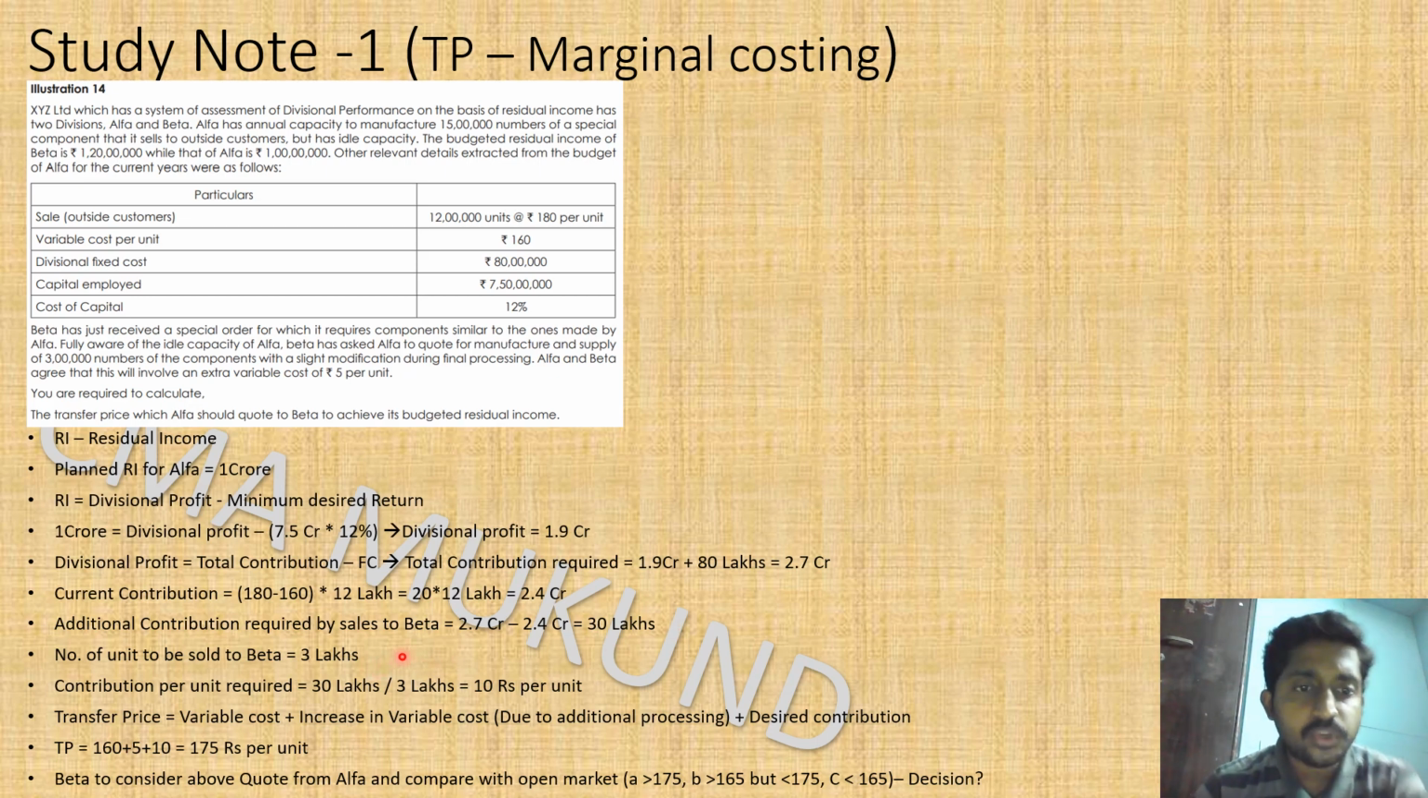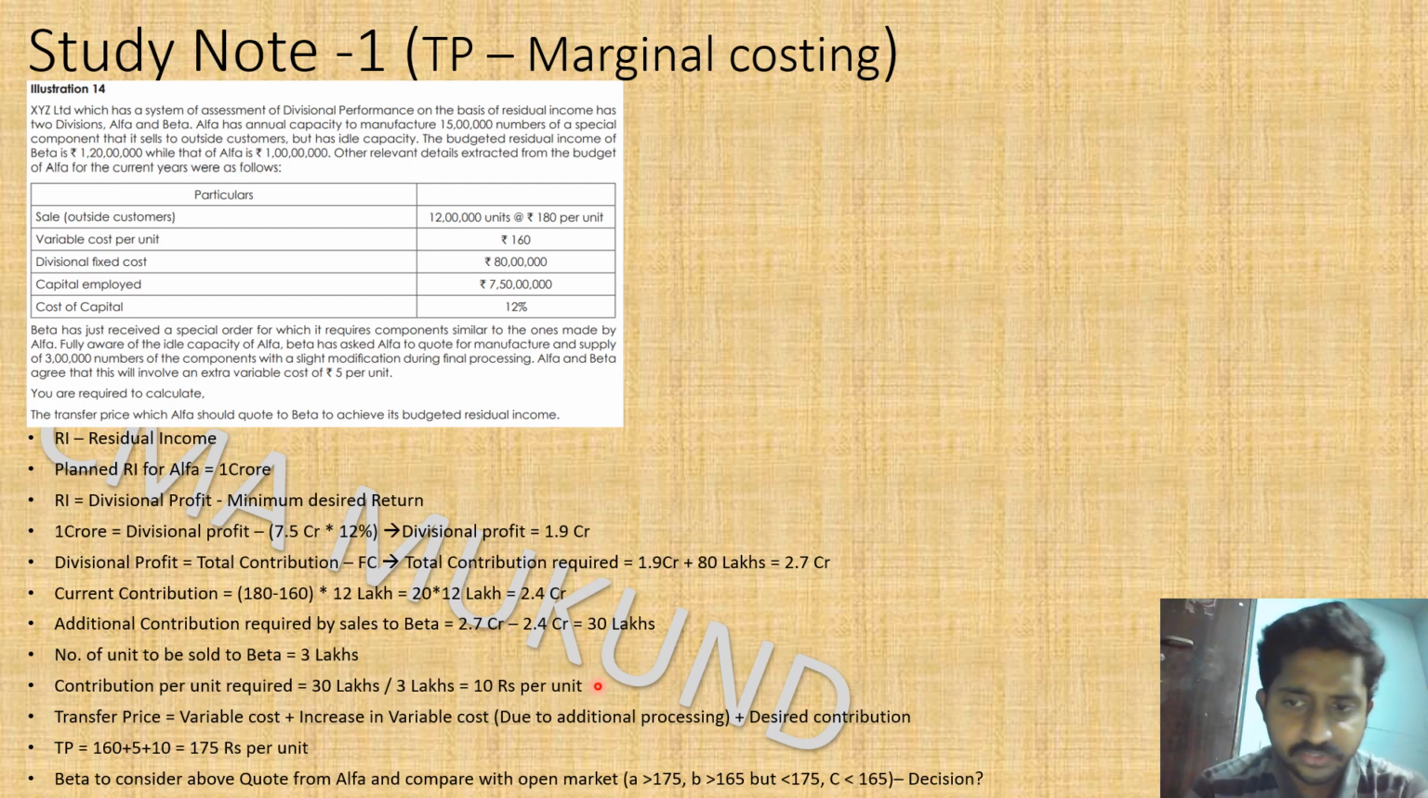So the number of units to be sold to beta, we know, is 3 lakh. Beta also needs 3 lakh. We also have idle capacity of 3 lakh. So we are going to sell 3 lakhs to beta. From beta, we need a total contribution of 30 lakhs. So contribution per unit will become 30 lakh by 3 lakh, which is 10 rupees per unit.